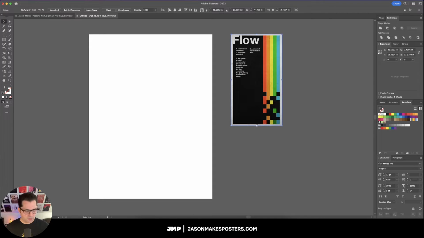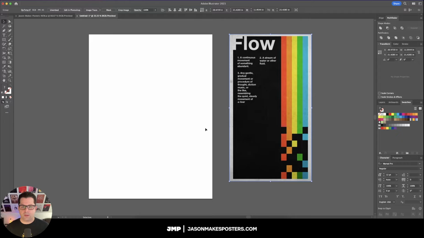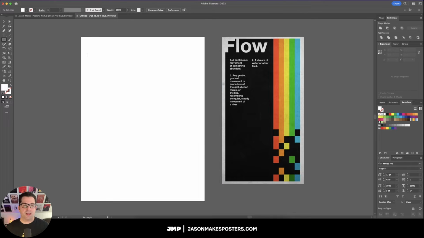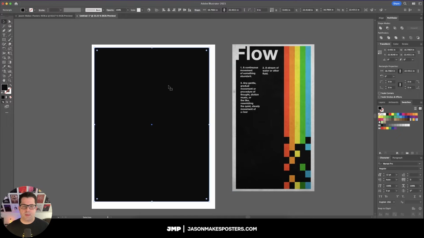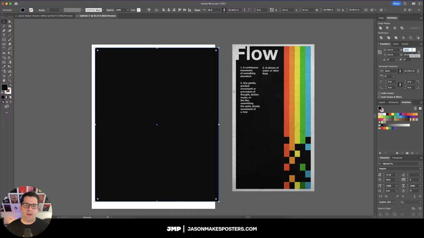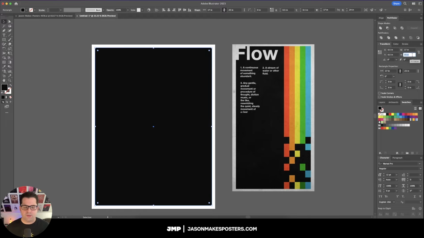Alright, so as you can see, I've dragged and dropped this poster into Illustrator, so I'm going to make this a little bit larger. And the first thing I'm going to do here is just lay down the black background. It helps me to just kind of work backwards to frontwards. I do like that margin right there, so we'll set a margin of about 1/2 inch. And by the way, the document size on this is 18 by 24. That's the most common size that I use.